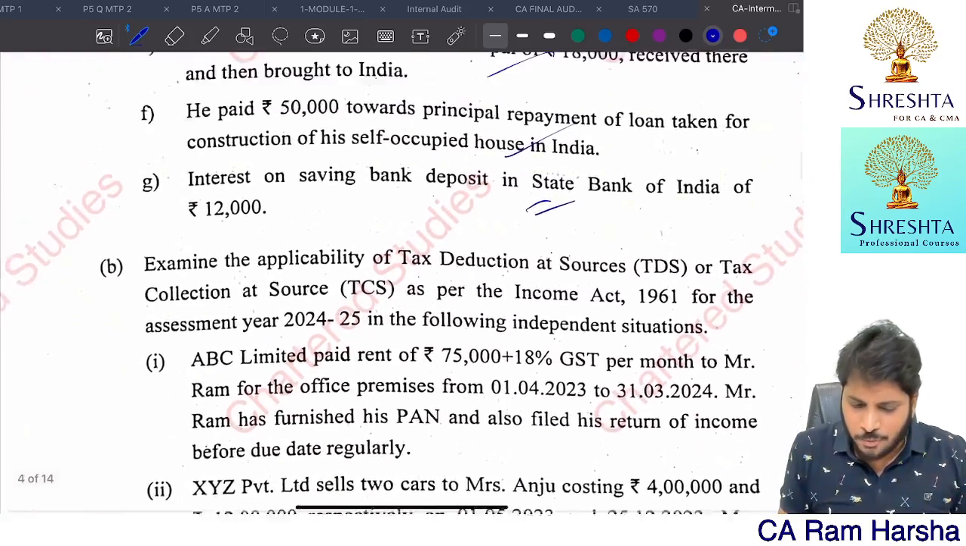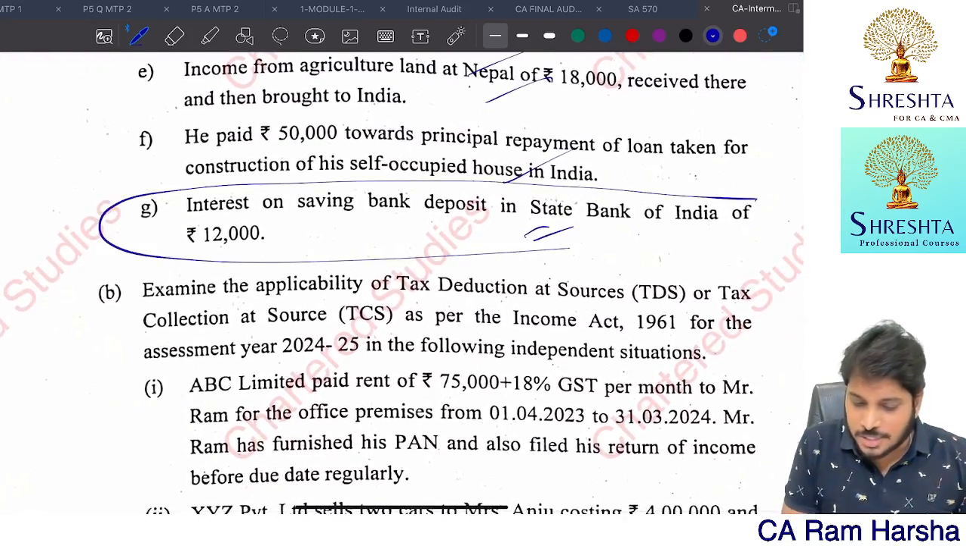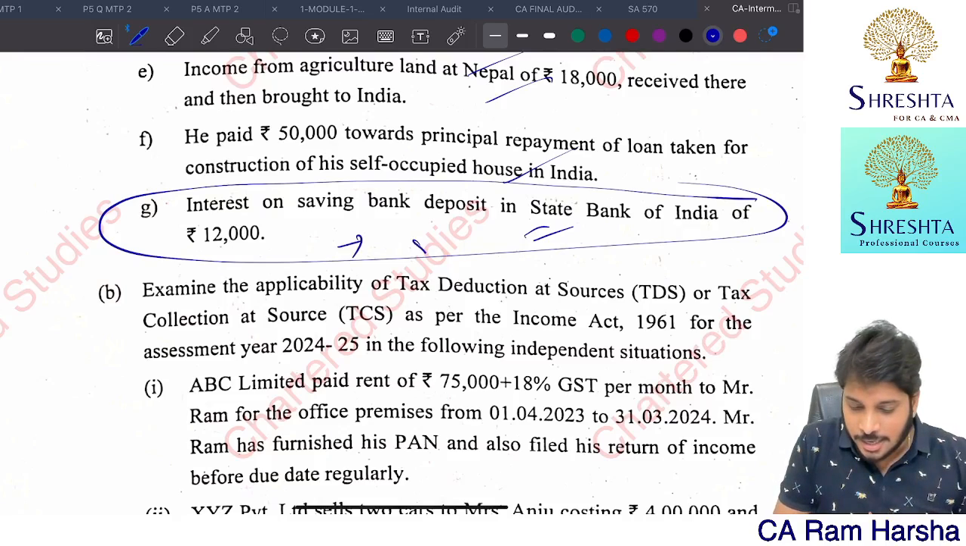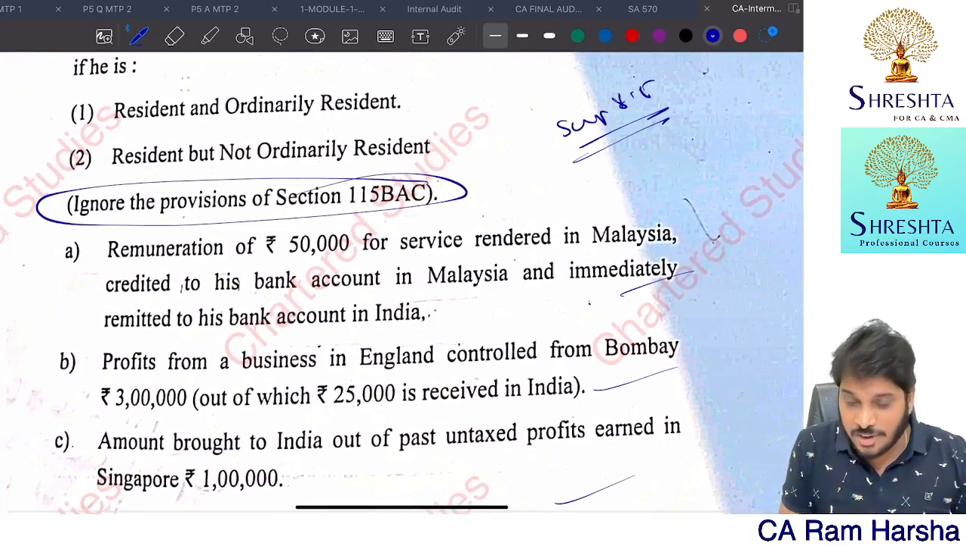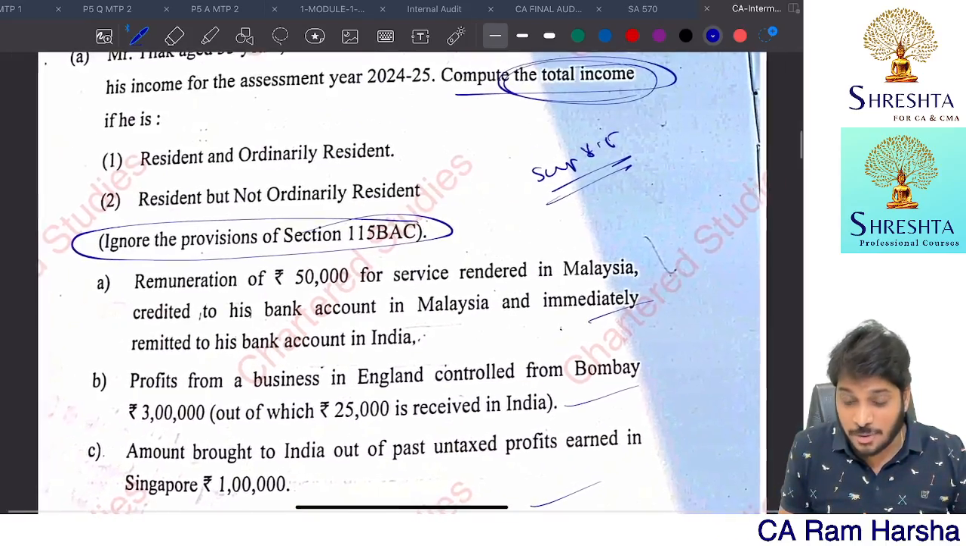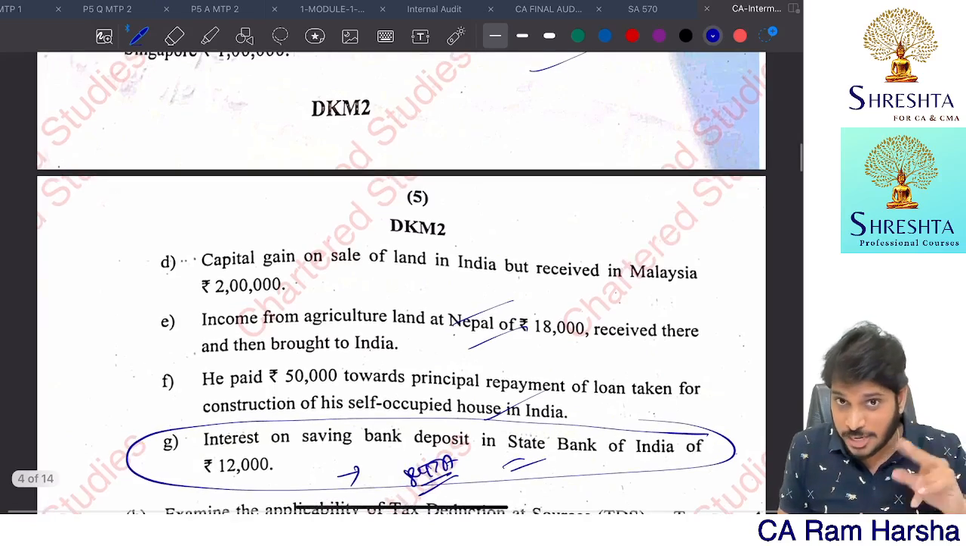In this, one possibility some students may do mistake is this 12,000 rupees. This you will tax it. Now 80 TTA deduction also you have to claim. By the way, they are asking you to ignore 115 BSc. So another question where 115 BSc is ignored. So almost 21 marks is over.